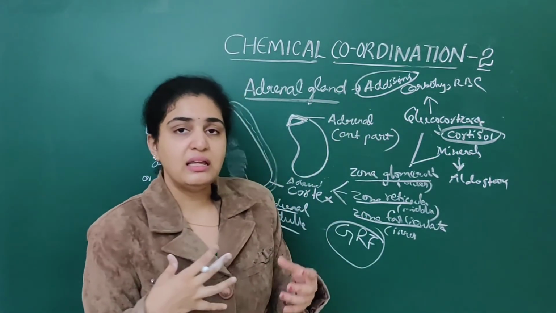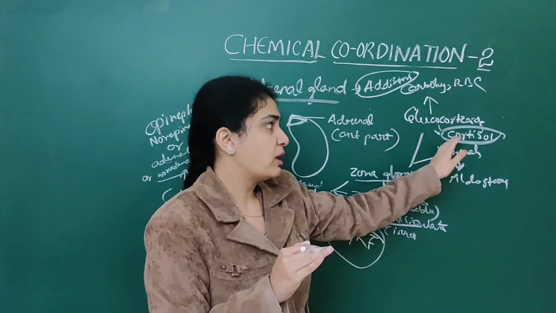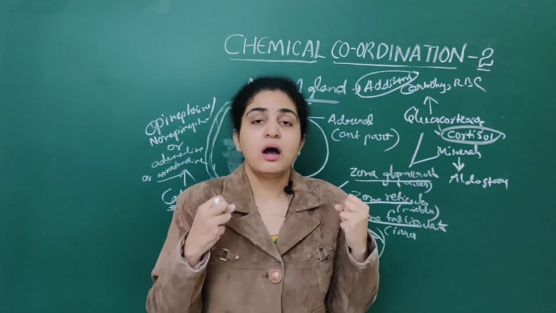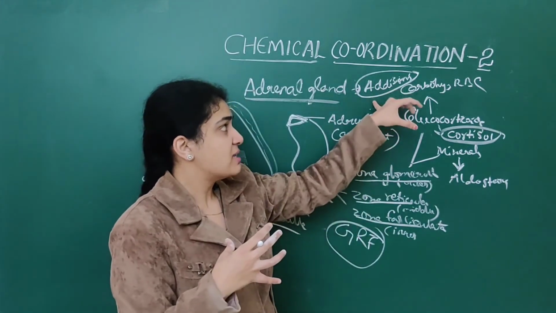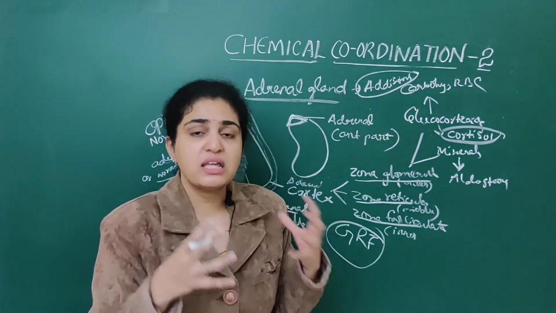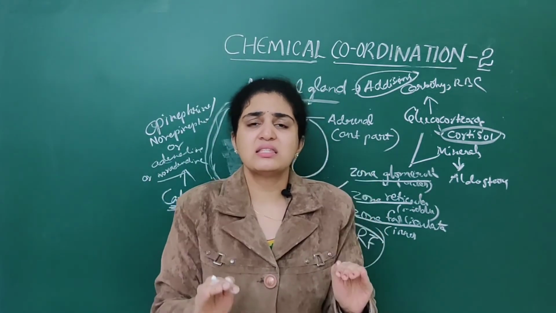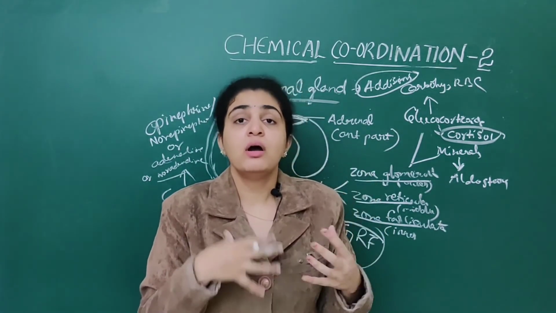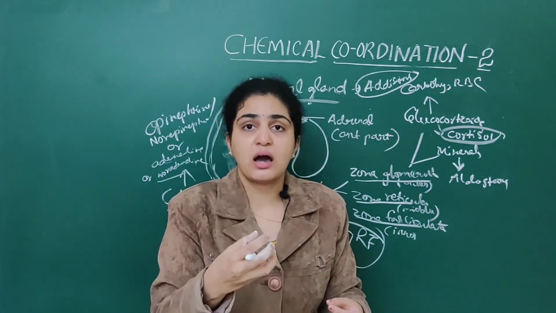Next we will deal with underproduction of hormones. Glucocorticoids mainly secrete the hormone called cortisol, and there is Addison's disease. What is Addison's disease? Underproduction means a very small amount of production of cortical hormones, that is adrenal cortex hormones.